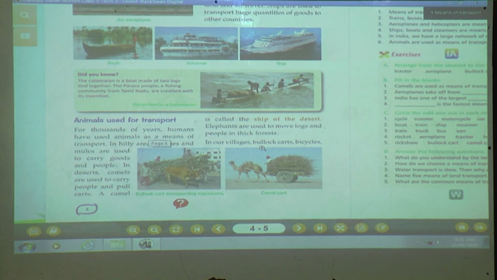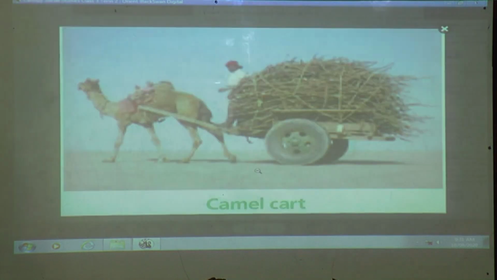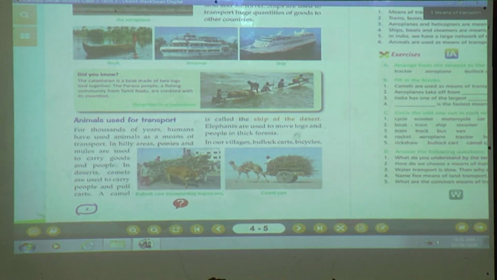Okay children, which animals are used to carry loads? Mules and ponies. As you can see in the picture, mules and ponies are used to carry goods and people. And in deserts, camels are used to carry people and carts. Okay children, in the desert you can find camels carrying people and carts. And which is the ship of the desert? Camel is the ship of the desert, which you can find in the state of Rajasthan. And elephants are used to move logs and people in thick forests, where elephants are used.